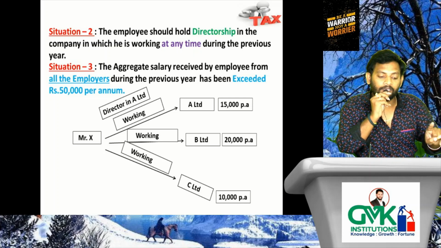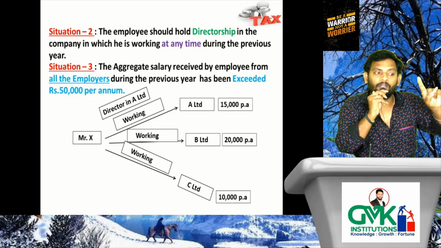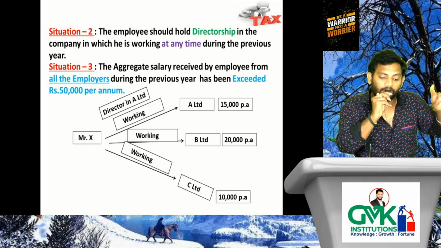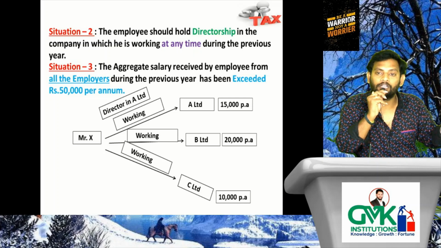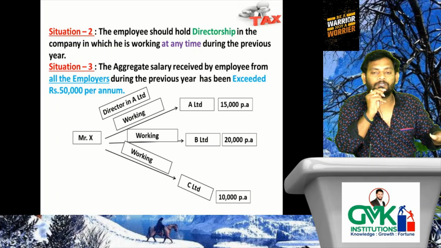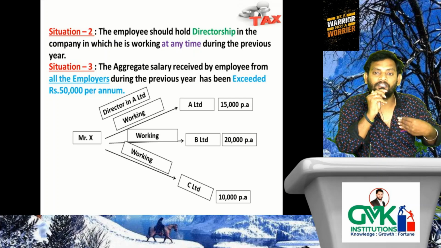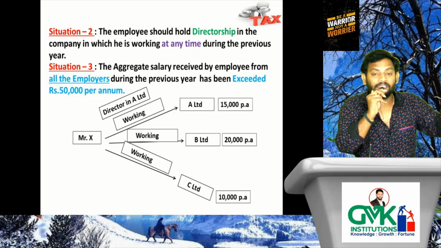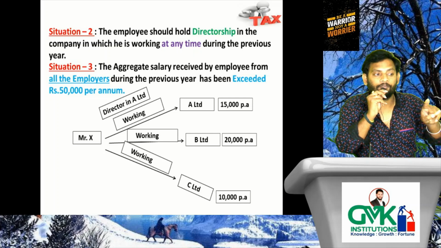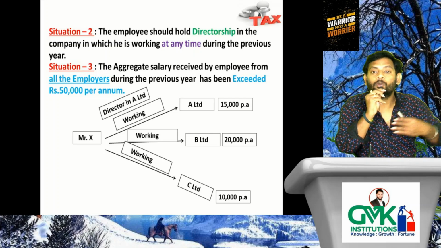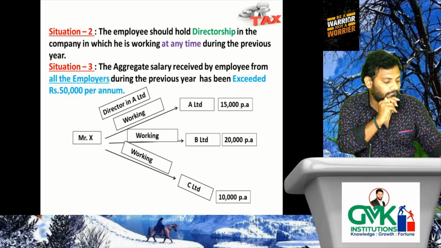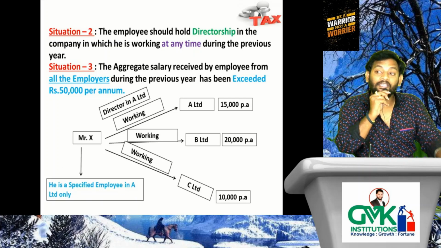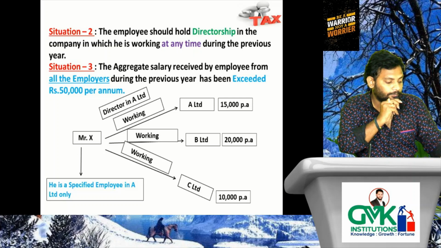Understood? That means from A limited, any non-monetary perquisite received is chargeable to tax in the hands of Mr. X. From B limited, C limited, any non-monetary perquisite received is not chargeable to tax, because in B limited, C limited he is having the status of non-specified employee, but in A limited he is having the status of specified employee because he is holding the directorship in A limited. Good. He is a specified employee in A limited only. That is an important point.